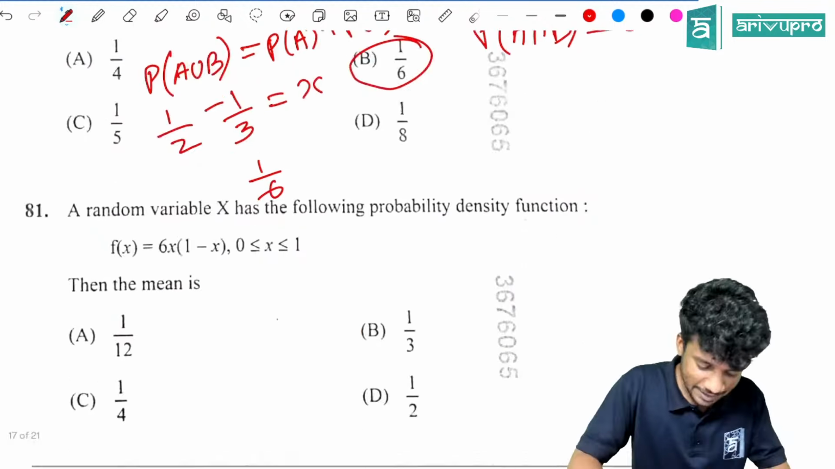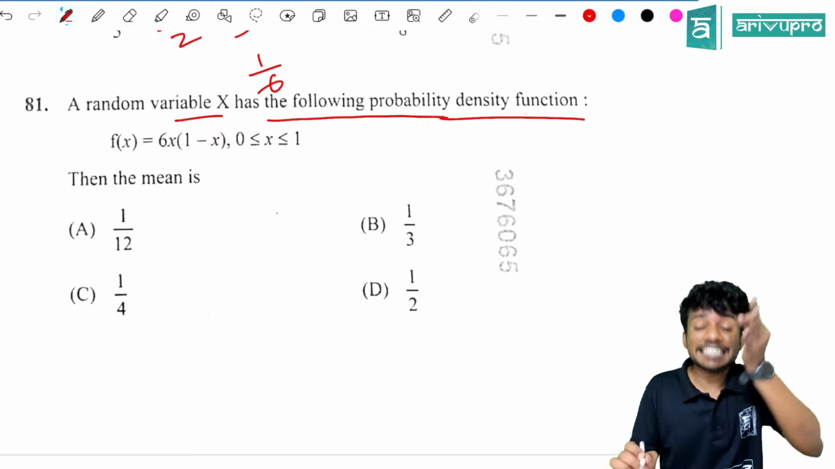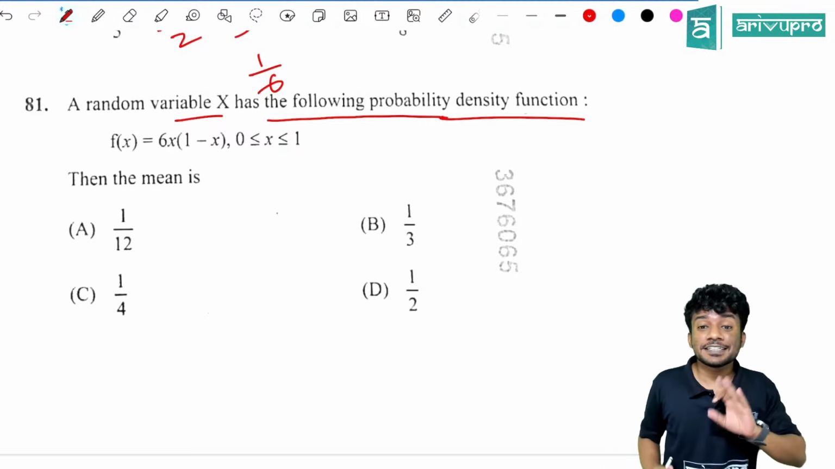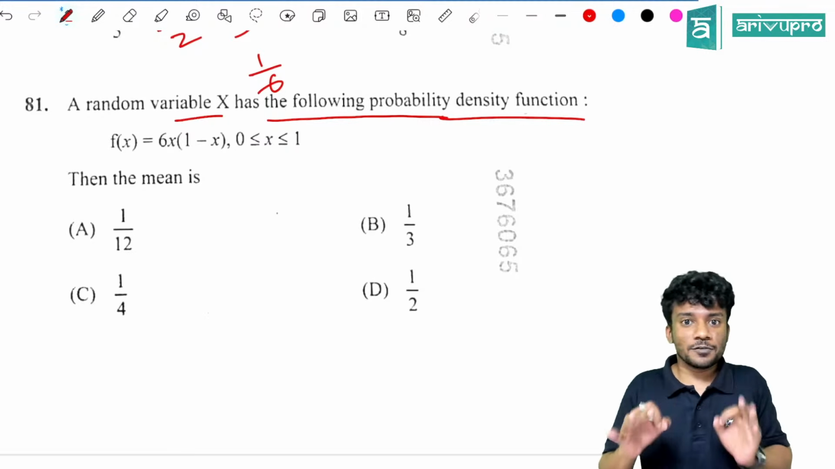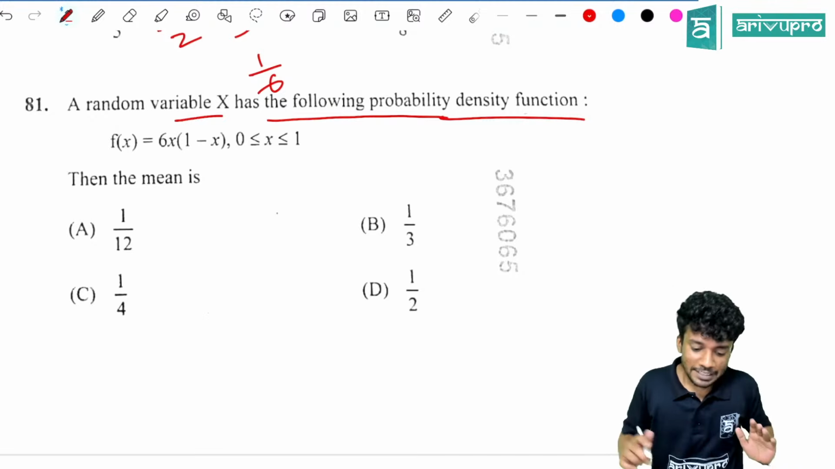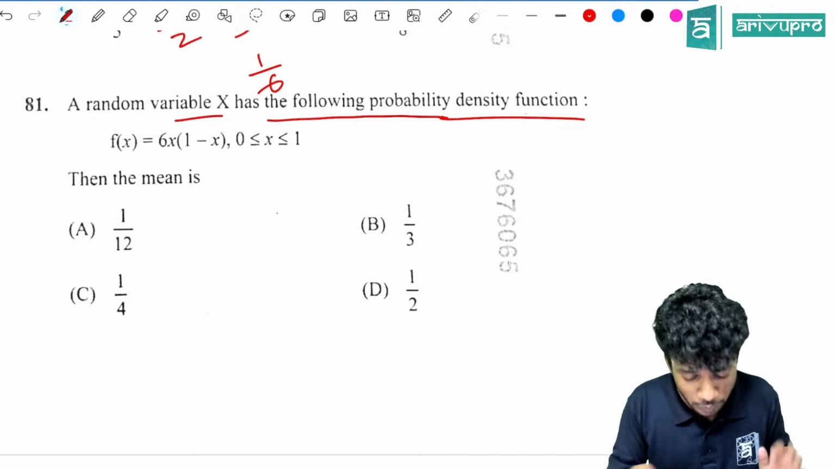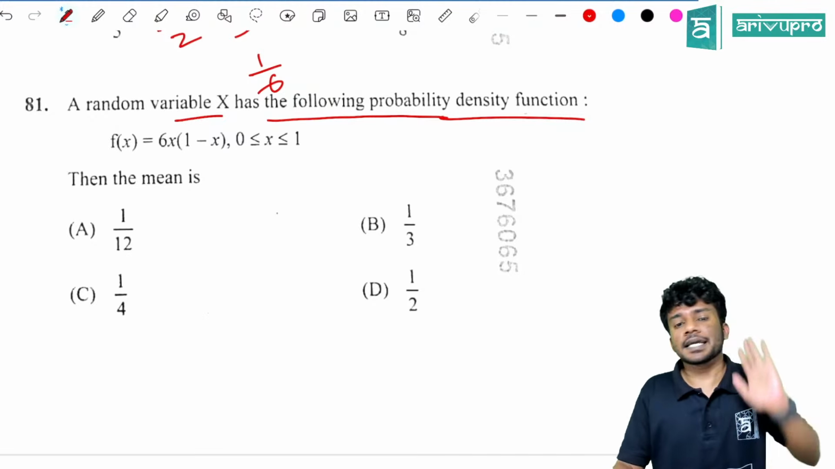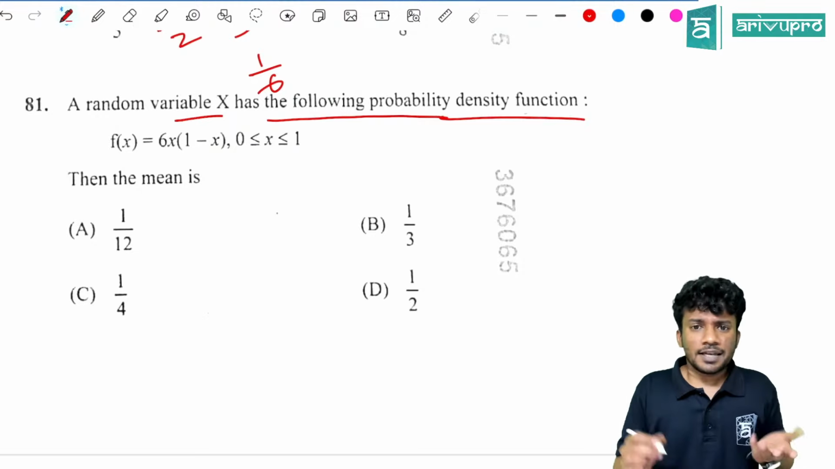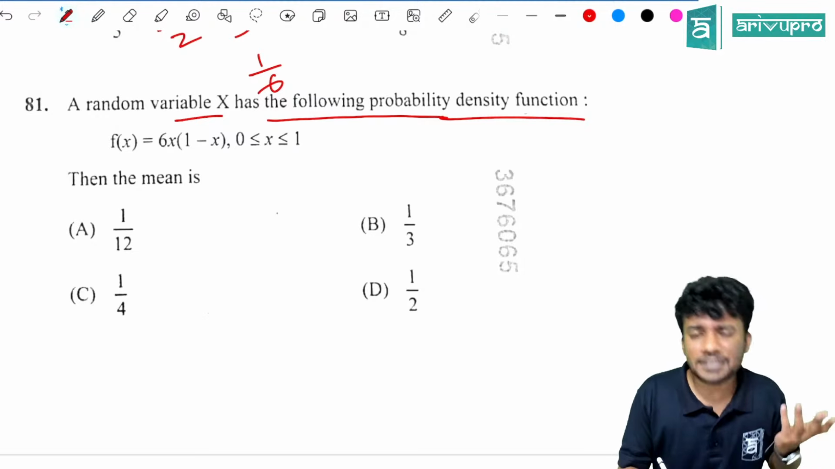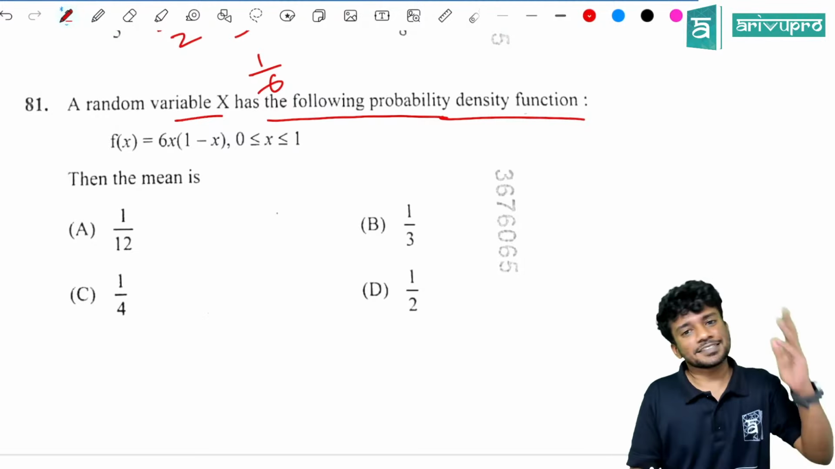Next question: a random variable X has the following probability density function. Important. This is one of the variety questions which was asked this time. Okay, then f of x is equal to 6x into 1 minus x, where x is between 0 and 1, 0 less than or equal to x, less than or equal to 1.